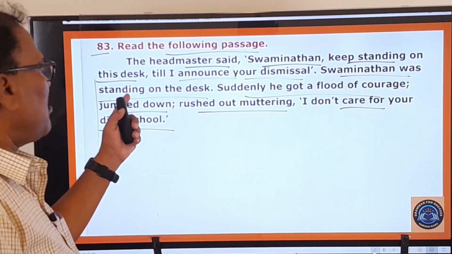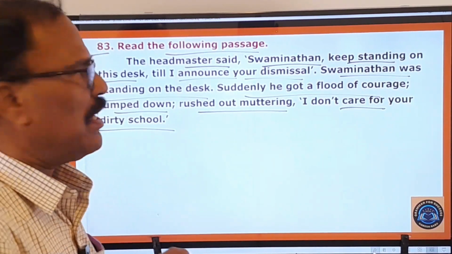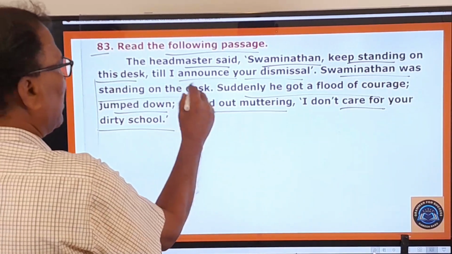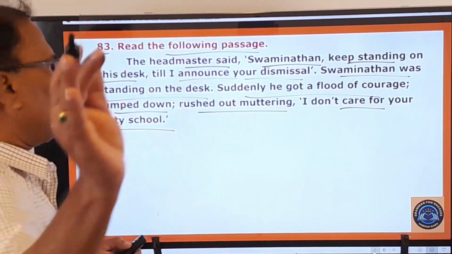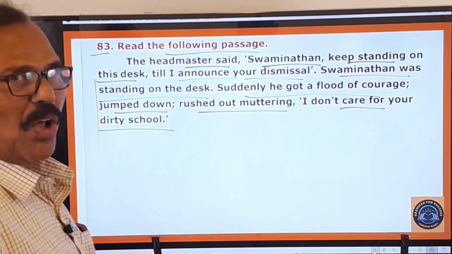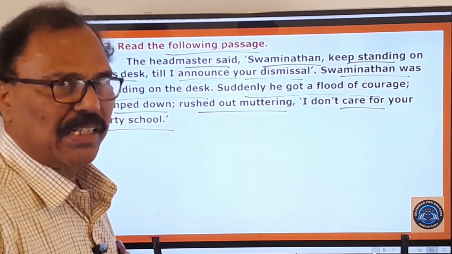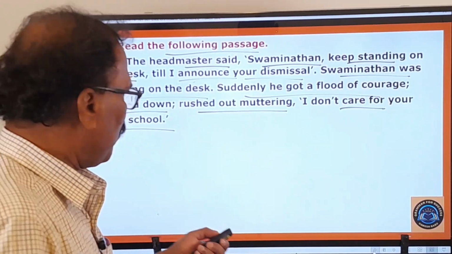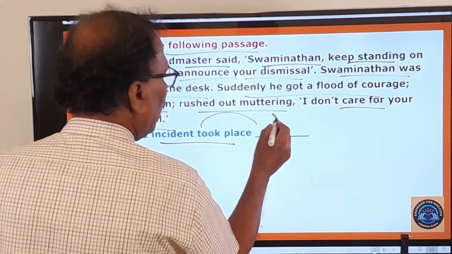For some time he stood on the desk. All of a sudden he was filled with some kind of courage, and he jumped down from that desk and rushed out muttering, saying loudly, I don't care for your dirty school. Something like that. So this is the meaning of this small passage, and basing on this small passage, two questions are given. Now let us answer those two questions. This incident took place, where?